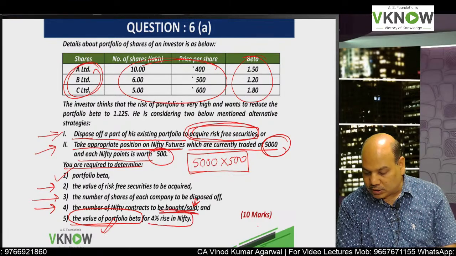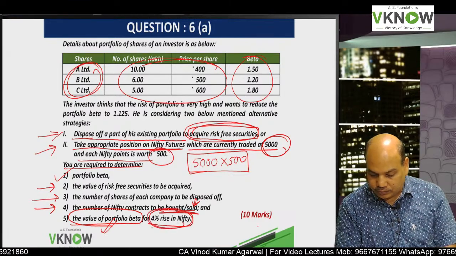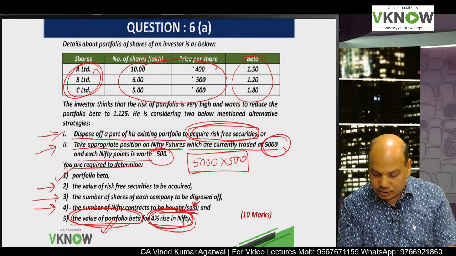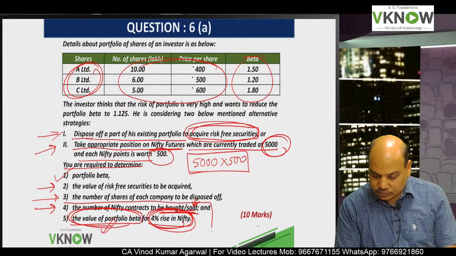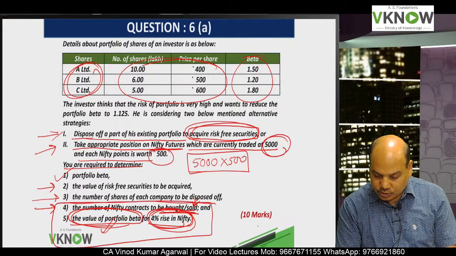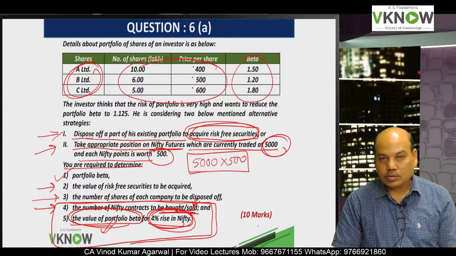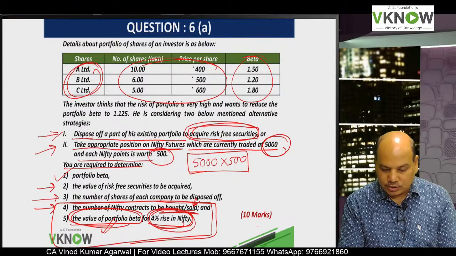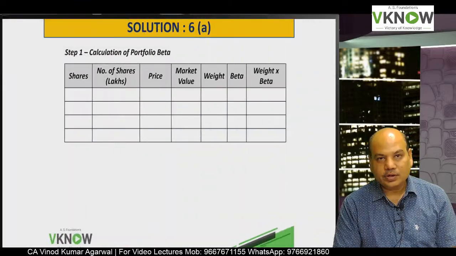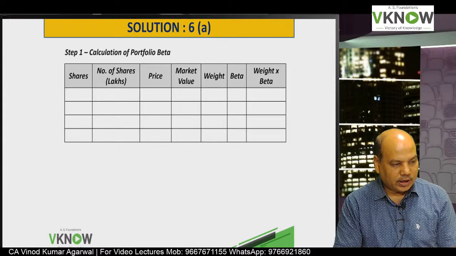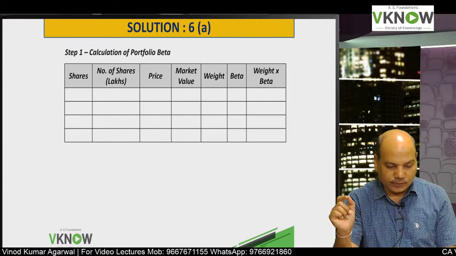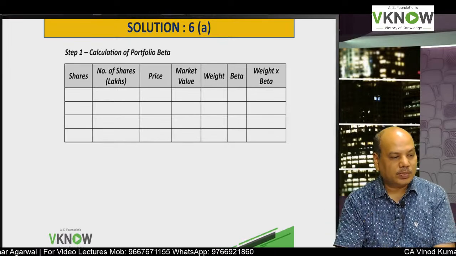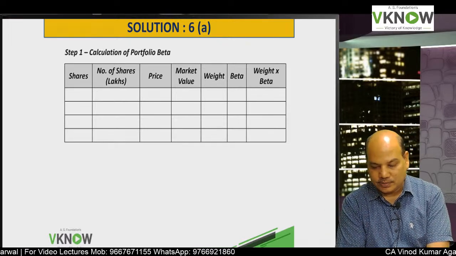For a 4% rise in Nifty, what will be the value of the portfolio beta, assuming that you have used Nifty future for reducing the portfolio beta? Okay, this question is very important, asked in the exam also. So I will highly recommend you to revise this a day before the exam. Question number 6A and question number 5B are some important questions from this MTP.